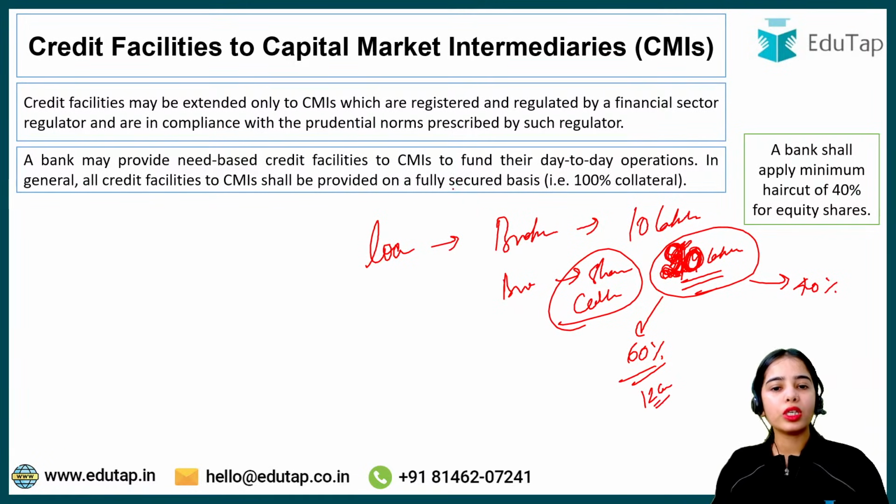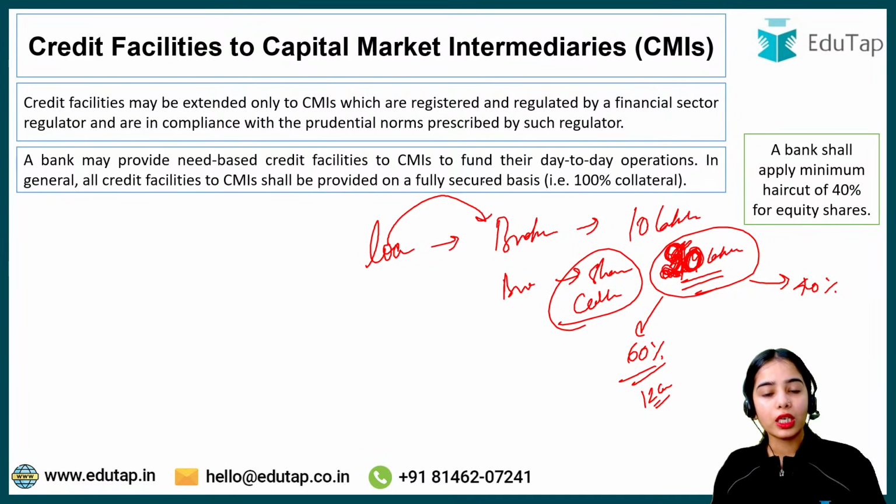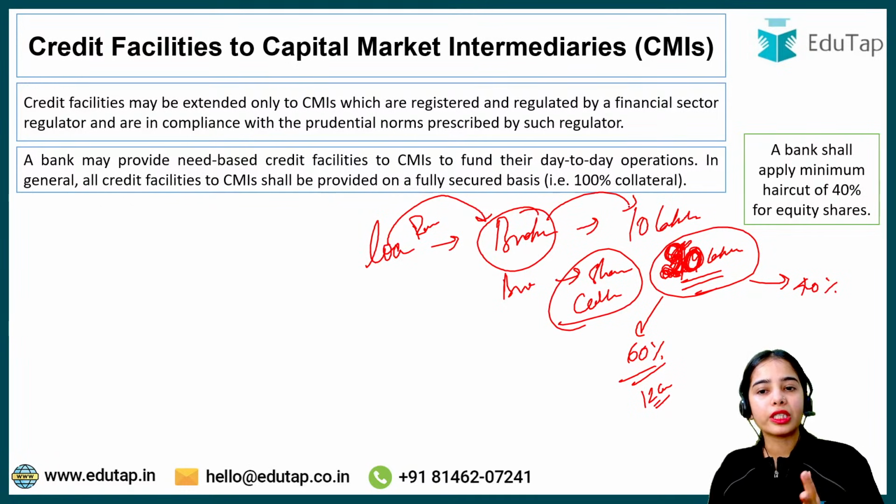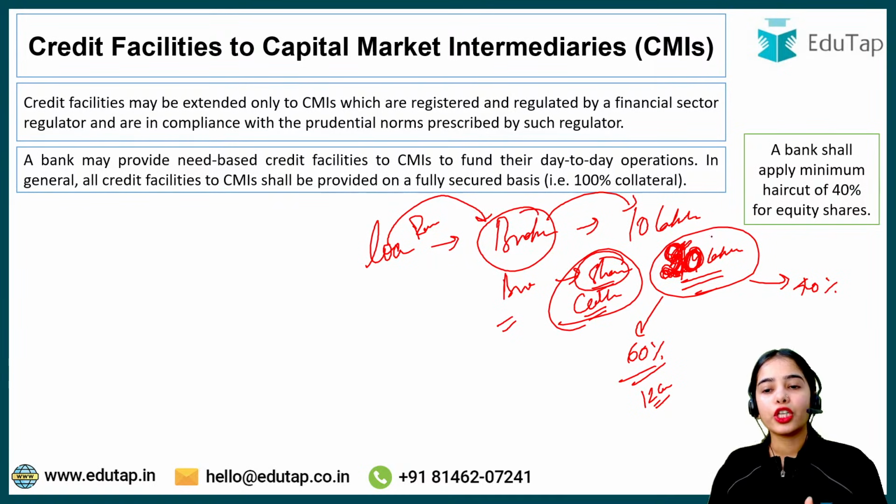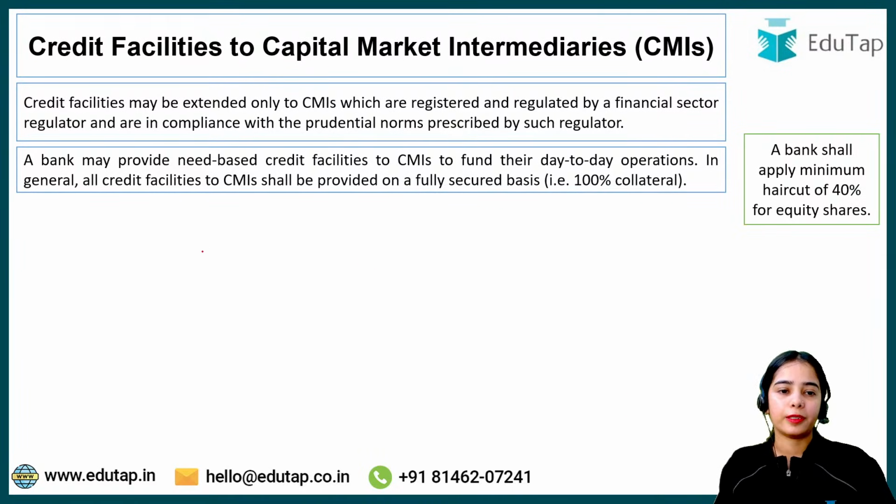So if the loan provided by the bank to the broker is worth 10 lakh rupees, and the broker provides the shares as collateral, the share value should be higher because there is a minimum haircut of 40%. So this is the idea.